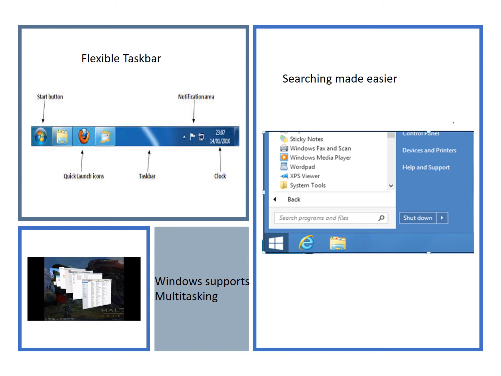Searching made easier. Searching for files and folders or programs is done with the help of the new improved search tool available in Windows 7, with the help of which you can find what you want very quickly and very easily. Windows also supports multitasking; with this we can perform more than one task at a time. For example, you can type a document in MS Word while enjoying music with your Windows Media Player.